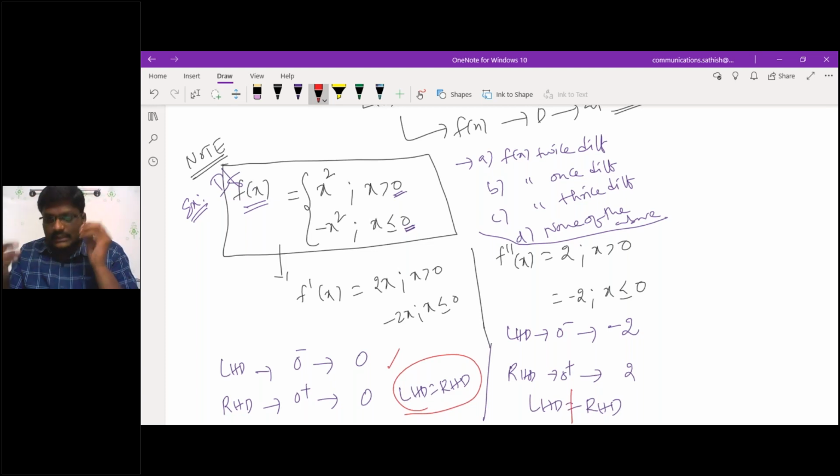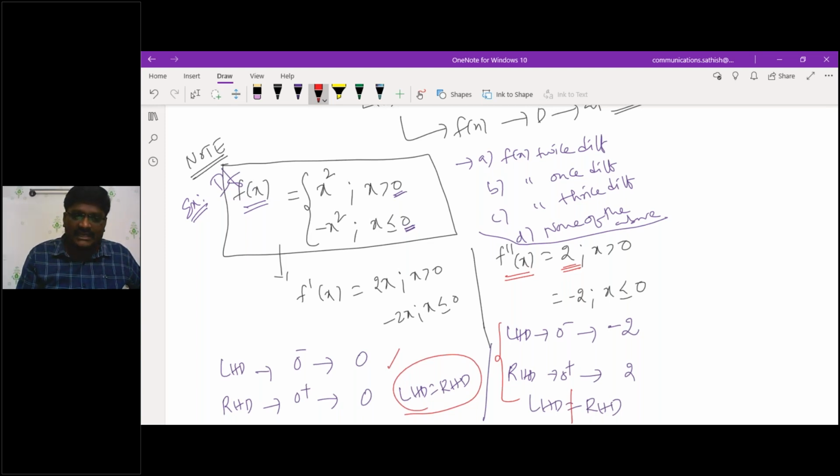Yes, sir. Now only first derivative. See, the value exists. For the second derivative, if I'm doing it, the value exists, but the left hand derivative and right hand derivative are equal. When I call the function f of x differentiable at a particular point, the left hand derivative and right hand derivative must be equal, then only I can call it that. So which point do I have to conclude?